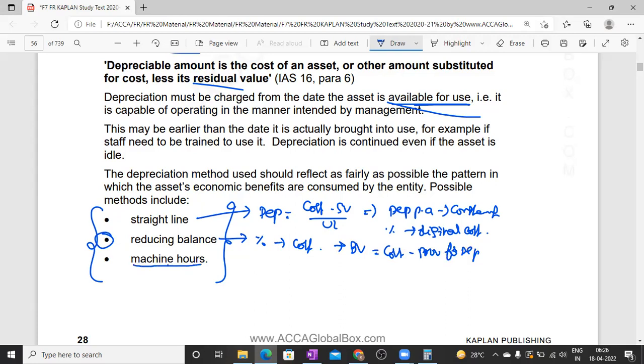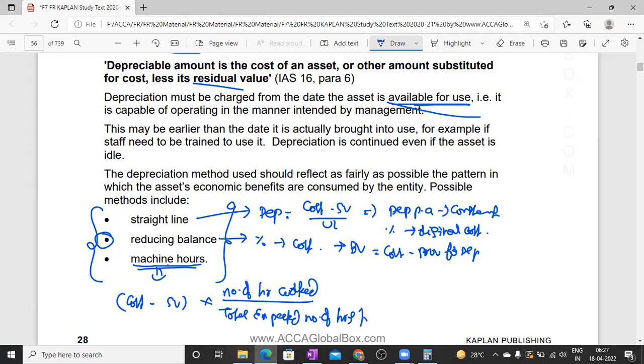Coming to the machine hours rate method, depreciation is calculated based on how many machine hours the asset works, how many hours it works for producing the goods. So in this case, depreciation is calculated as cost less scrap value, multiplied by the number of hours worked, divided by the total expected number of hours to be worked.